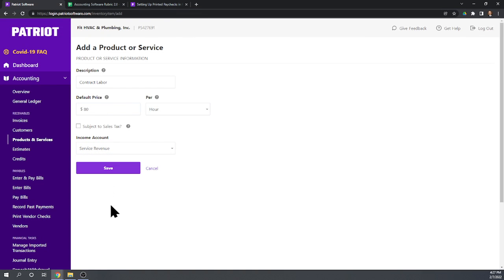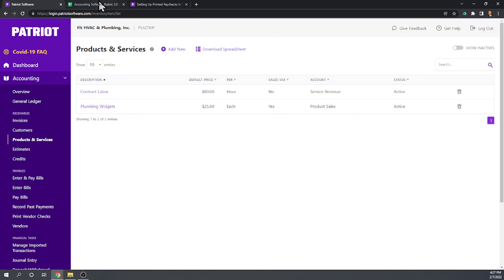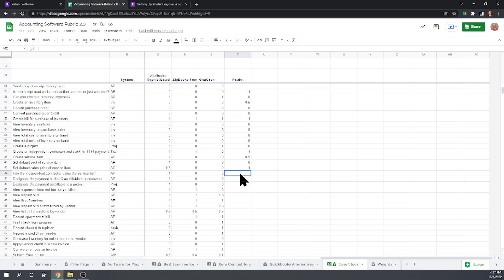Okay, good. So again, this is great information. We can use it on our invoices, but this doesn't help us fill out our bills. So it would be nice if under contract labor we have a default sales price and a default cost, and then we could use those in both our invoices and our bills. But this product and service is purely for our invoices. So going back to our scorecard, pay the independent contractor using the service item. No, we can't use it in bills, only in invoices.